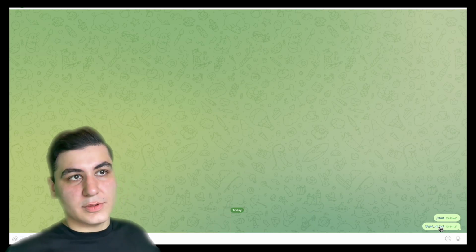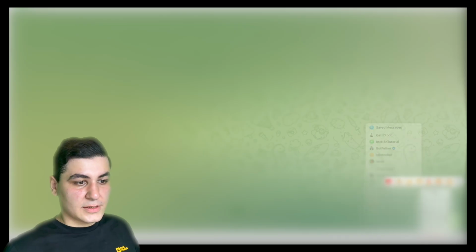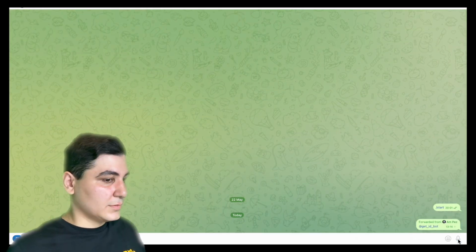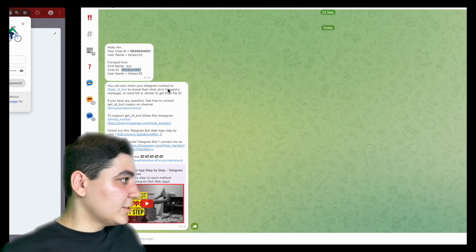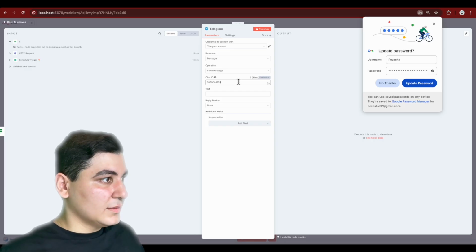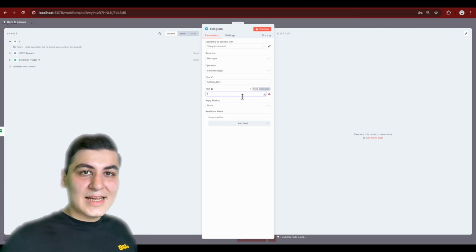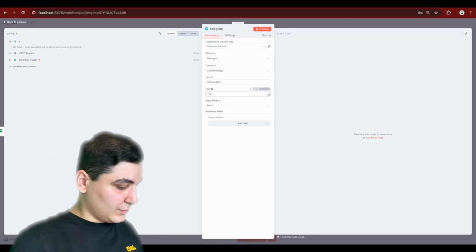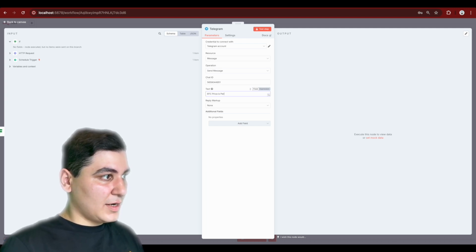I mean, you can also use the search feature of Telegram, and then I can just send this message to get ID bot. Then he gives me my chat ID. And then here I just copy paste the chat ID. And then I need to write a text. So this is the happy case. So you can say BTC price is perfect, right?